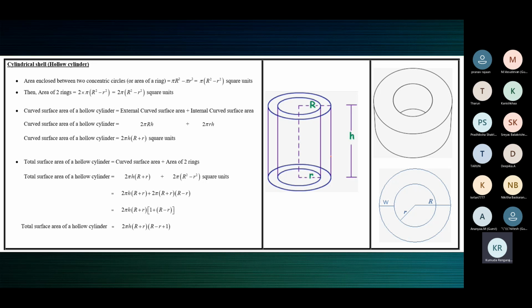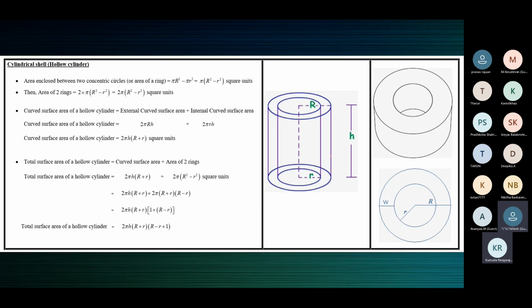Now how many surfaces, children? 3. No. How many rings will you find? 2 rings.